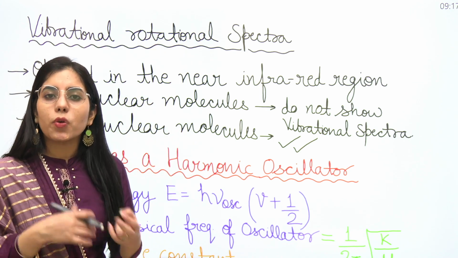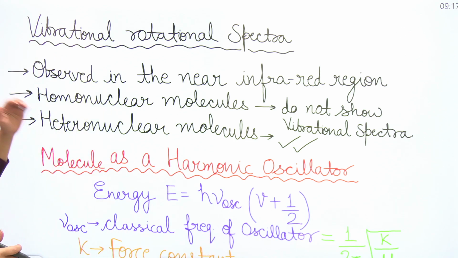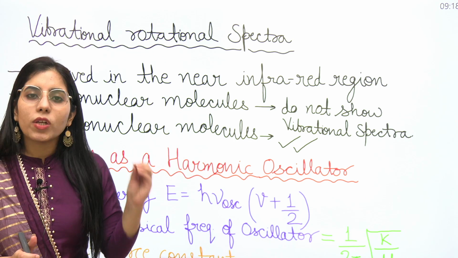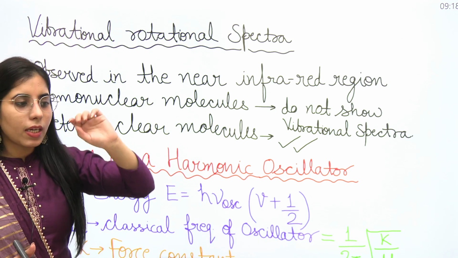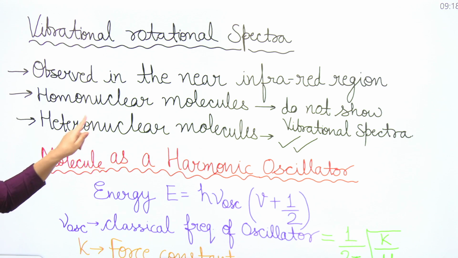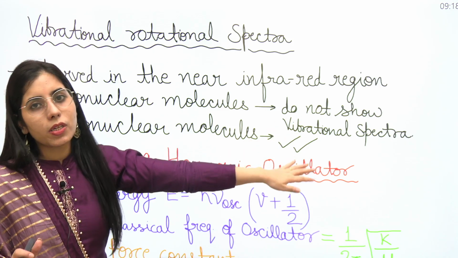Second type of question that can be there in your upcoming exam is related to what type of molecules will show the vibrational rotational spectra. The answer will be heteronuclear molecules, because homonuclear molecules will not show the vibrational rotational spectra.